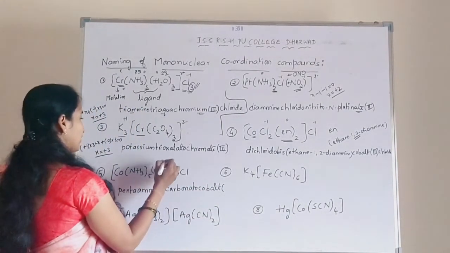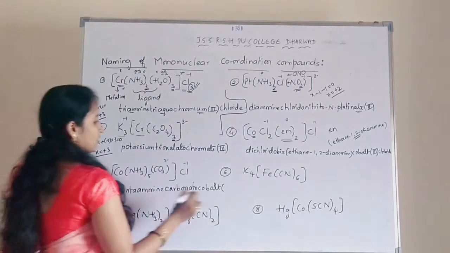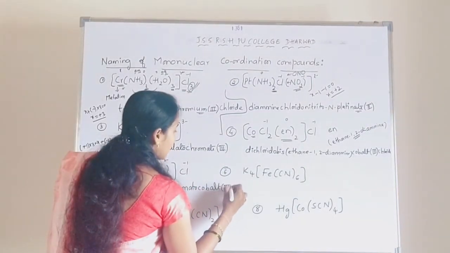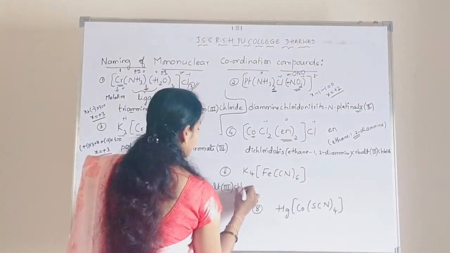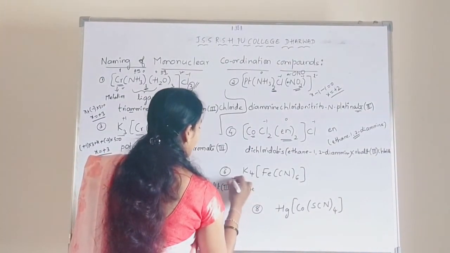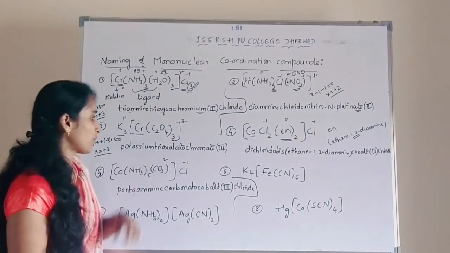So it is 2 minus and this is -1. So hence the oxidation number is 3. Chloride. Okay. So this is the name of the coordination compound.